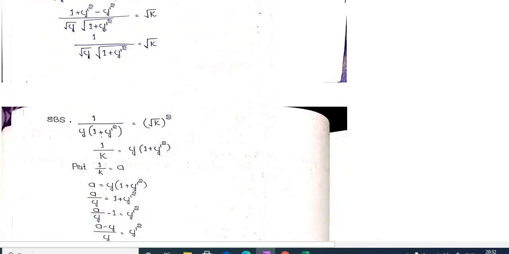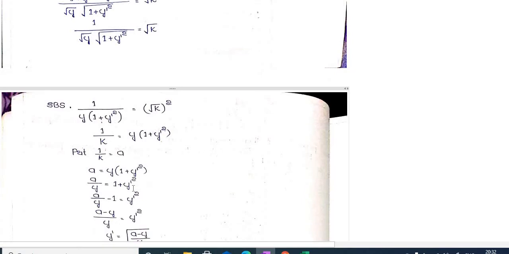Squaring on both sides: 1² is 1, (√y)² is y, and (√(1 + y'²))² is its square, and √k squared is k. So 1/k, by cross multiplication, equals y(1 + y'²). Take 1/k as a, then you are going to get this step.